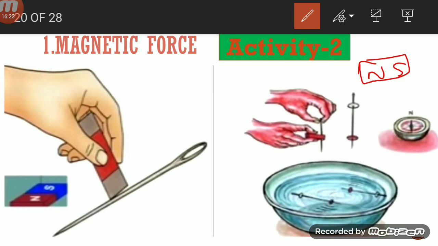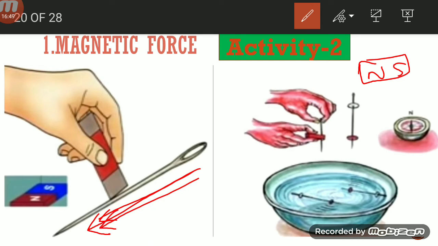Let us take the procedure. First take one needle and rub it with the help of the magnet in one direction. Do it again and again.